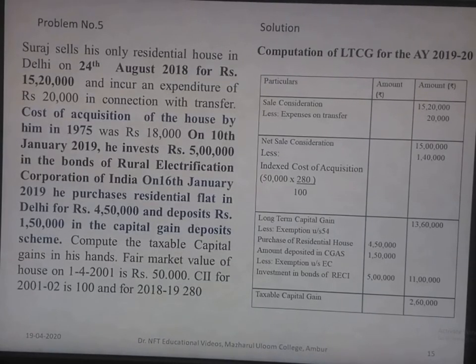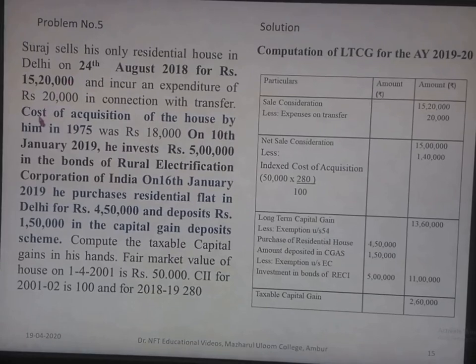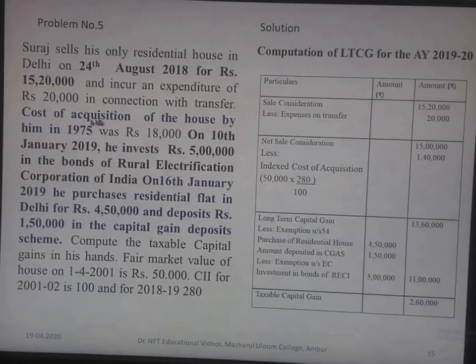Let's see one more problem. Suraj sells his only residential house in Delhi on 24th August 2018 for rupees 15,20,000 and incurs an expenditure of 20,000 in connection with transfer. The cost of acquisition of the house by him in 1975 was 18,000.